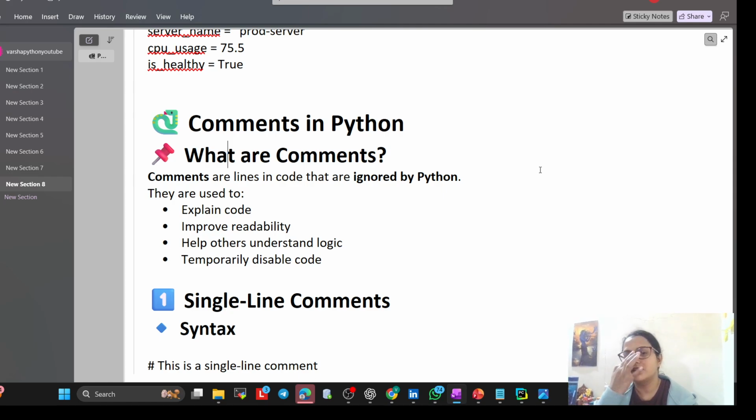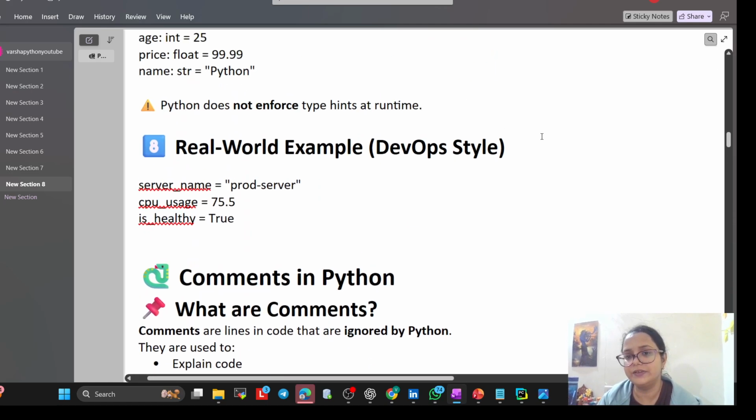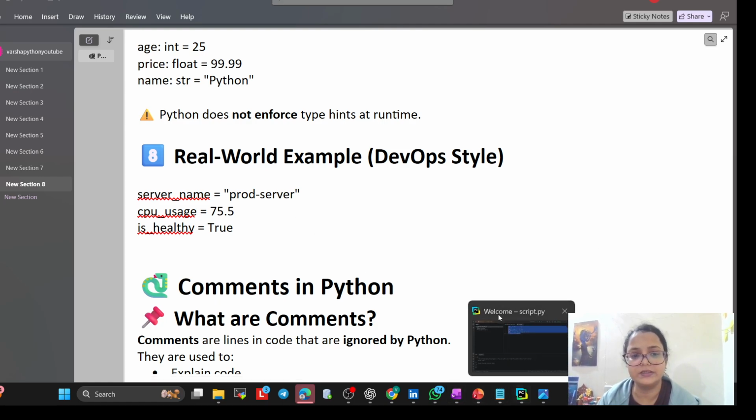Yeah. So, sorry. Comment in Python. So in day 5 also I explained why we use comments in Python, but as of now we just go through a quick recall. Comments are lines in the code that are ignored by Python and used to explain code, improve readability, and help others understand the logic. They are for humans. For example, here only I have written.